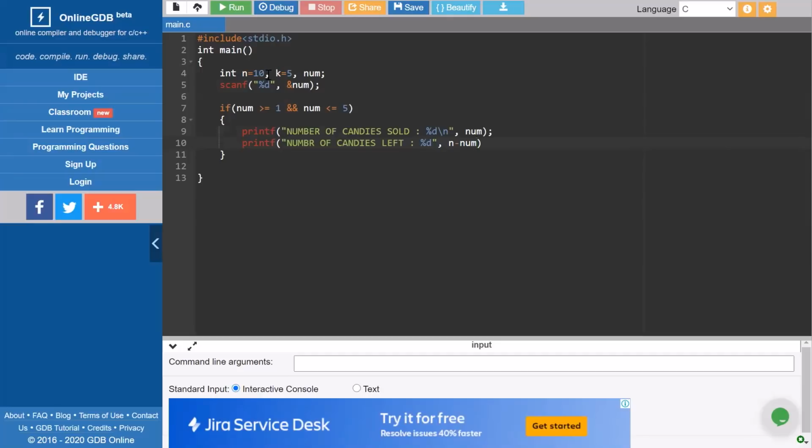Since we know these are constant, we don't actually require taking n and k here. So here num is right, and we can simply write 10 minus num, because those values are not changing, it's always 10 and 5 as given in the question. We don't require saving it in a variable.